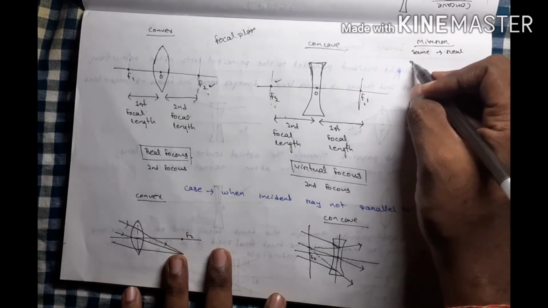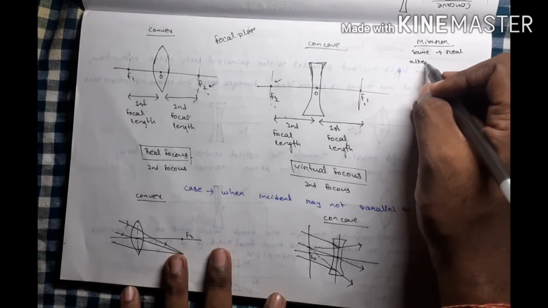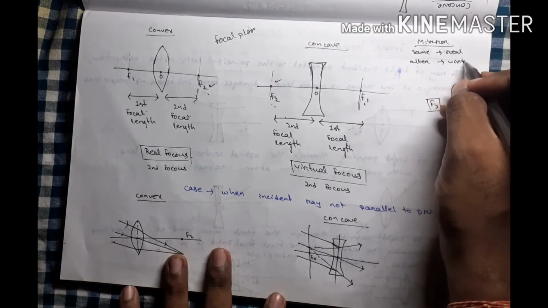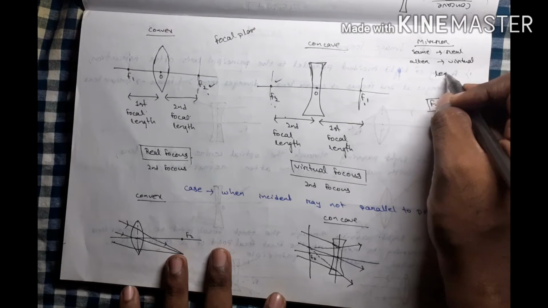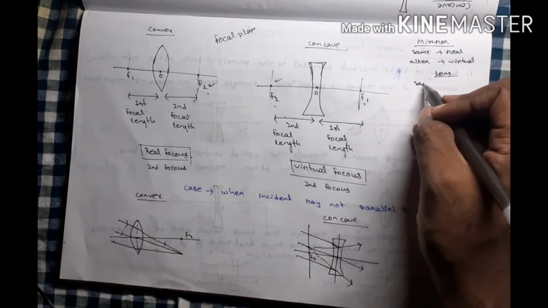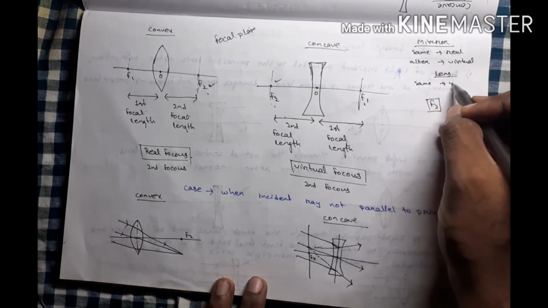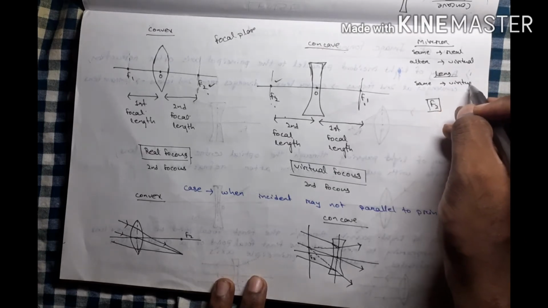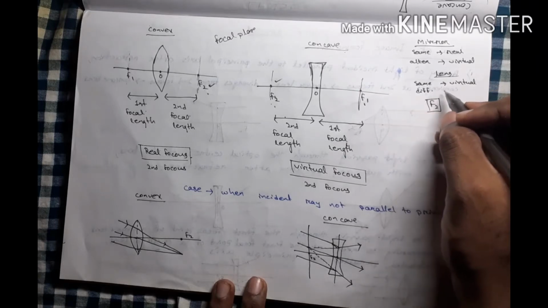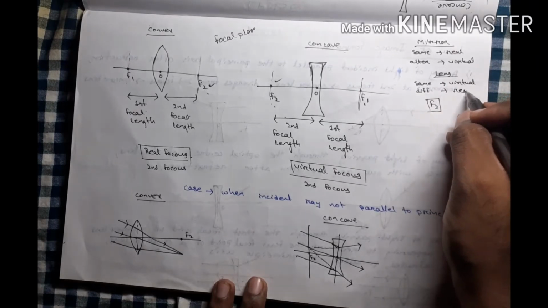If the object and image are on alternate sides, then it is called virtual. But for a lens, if the object and image are on the same side, it is called virtual. If they are on different, alternate sides, then it is called real.